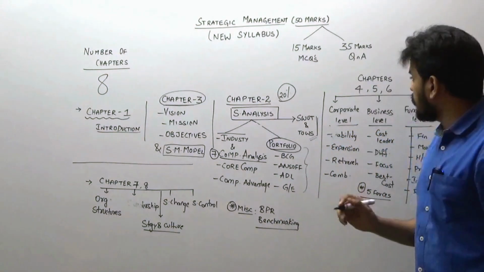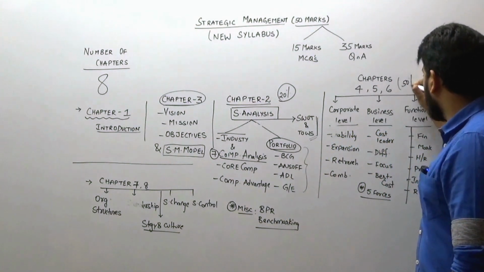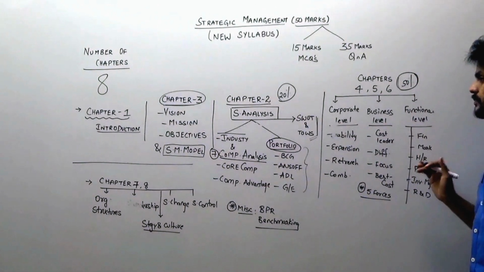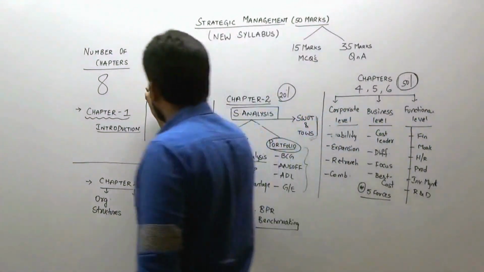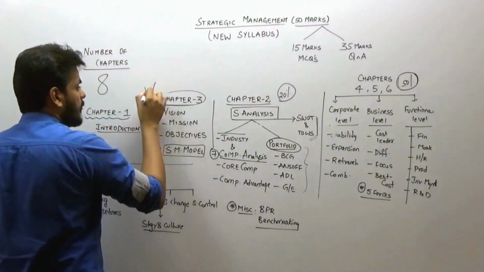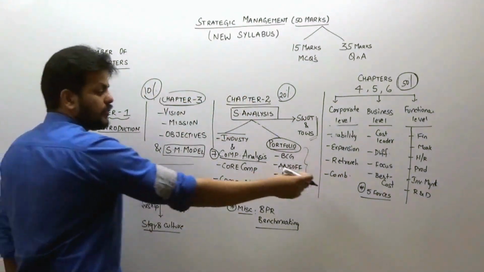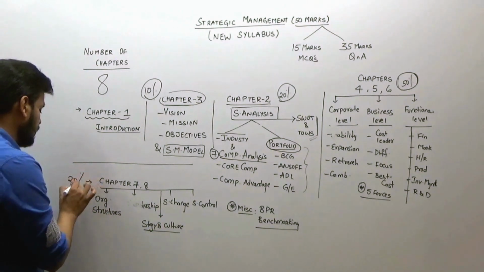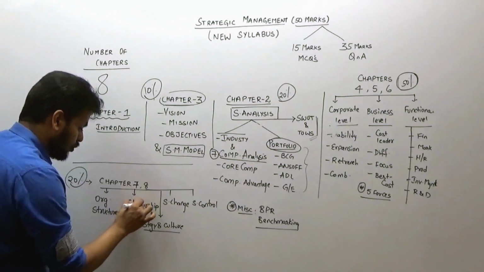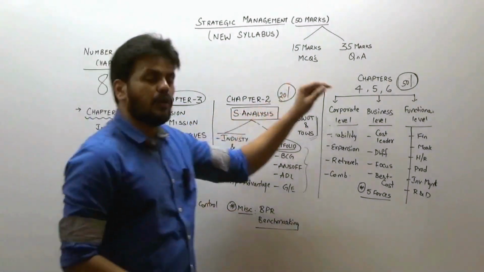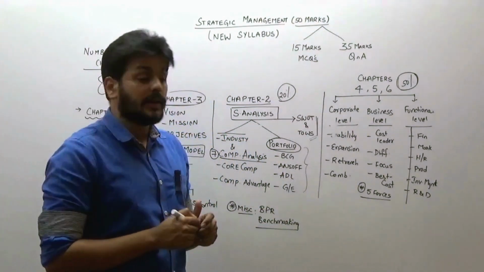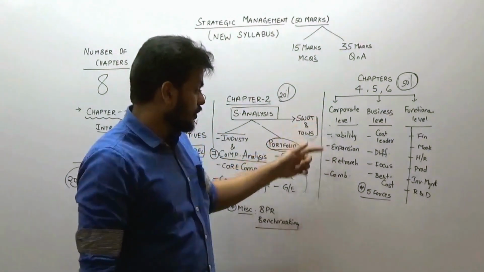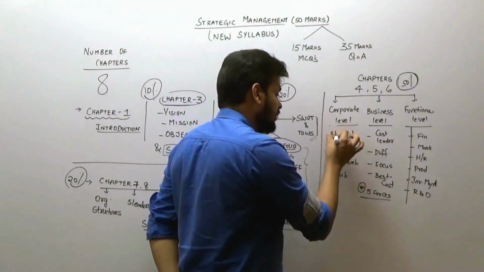Then comes the major part, where 50% of questions can come up in your exam: chapters 4, 5 and 6. Because roughly, chapters 1 and 3 can contribute only 10%, chapter 2 alone can contribute 20%, and those 3 chapters are going to give you 50%. And the last 2 chapters will again account for another 20% of the marks. That's how it's going to go. Chapters 4, 5, 6: because the content and coverage and the questions are so many, they can ask you questions on stability strategy and then expansion.